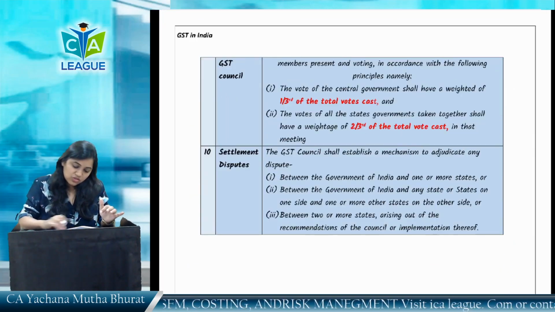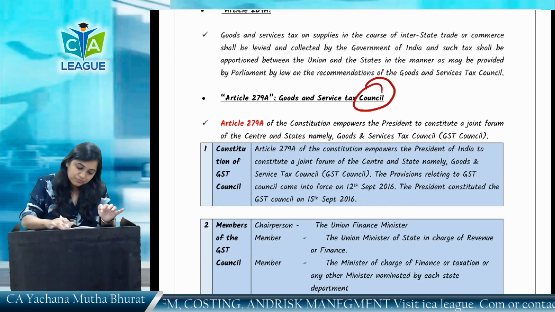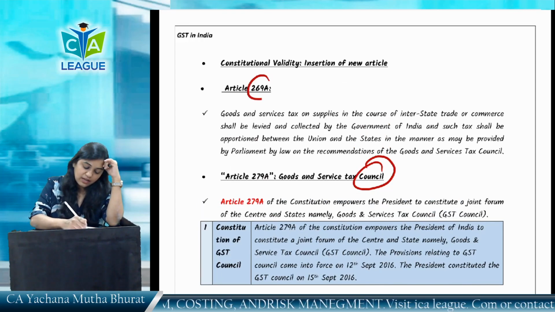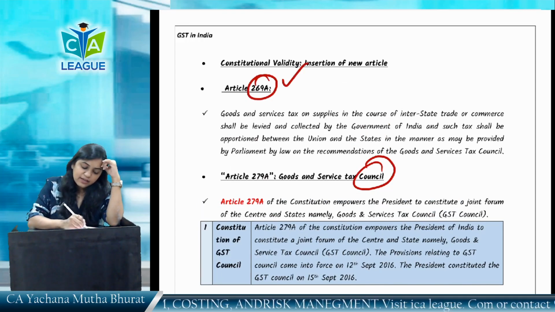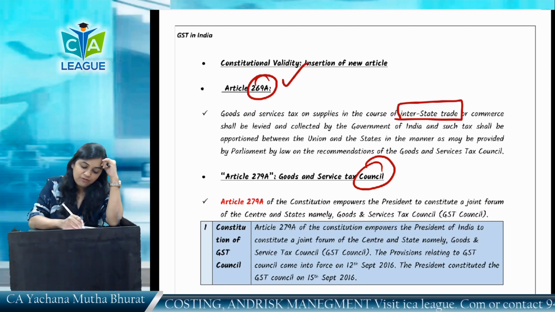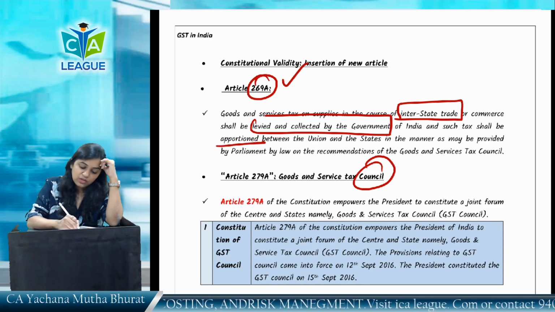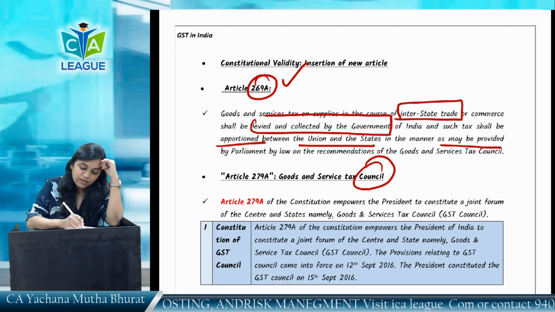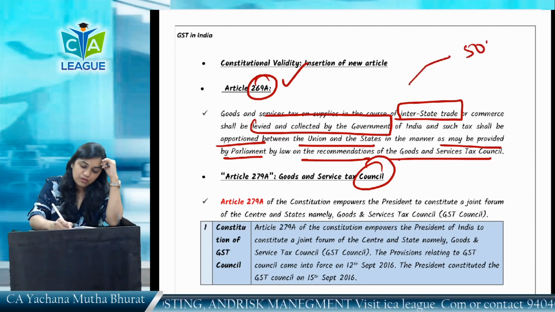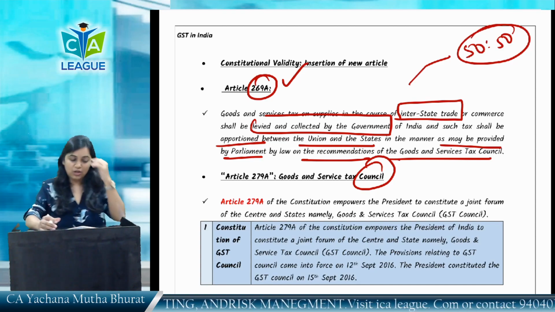And the last thing in this chapter is the Goods and Service Tax Council. Article 269A also has been introduced, which tells that goods and service tax on supply in case of interstate trade or commerce shall be levied and collected by the Government of India, and such tax shall be apportioned between the Union and the states in the manner as may be provided by Parliament on the recommendation of the GST Council, which currently is 50-50. That IGST gets apportioned in the ratio of 50-50 now.